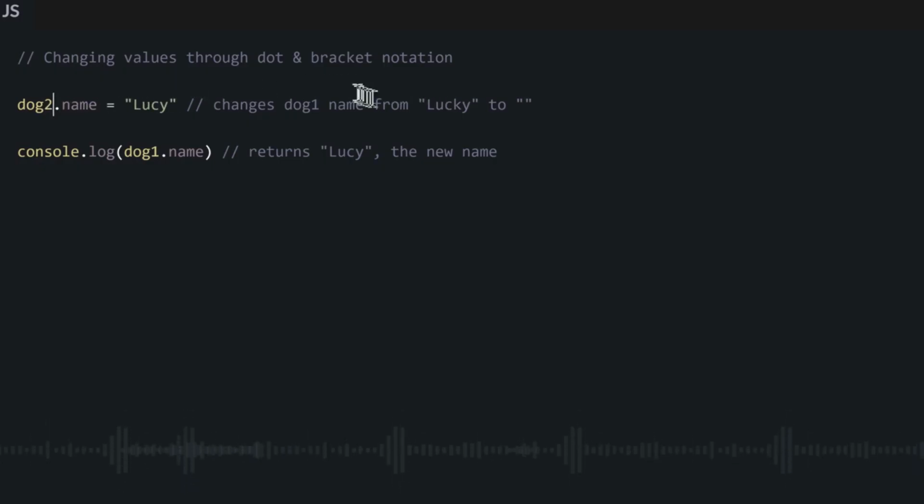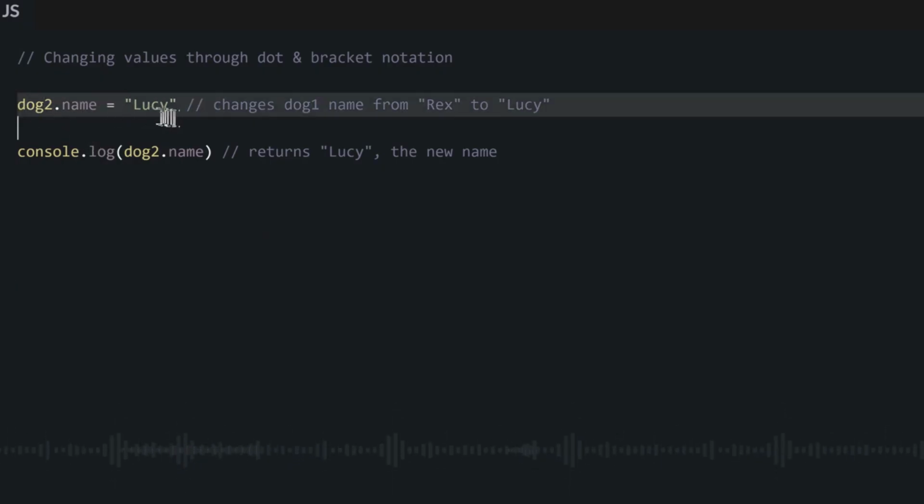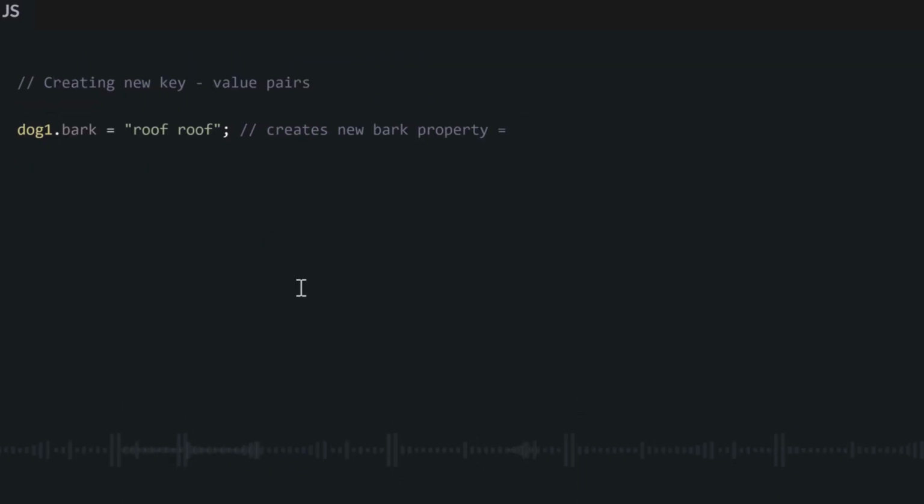So now let's say we want to change the name of our second dog. We want to change it from Rex to Lucy. Instead of just accessing this dog2.name, we could say dog2.name equal to Lucy. So now if we console log our dog2, we will see that the name has changed. And just as we can use dot notation to change value, we can also use bracket notation to change the value as well.